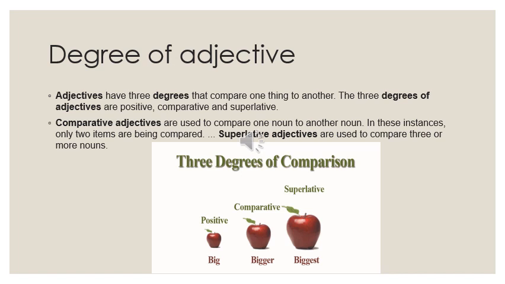But in comparative, which is the second degree of adjective, we compare one noun to another. हम दो लोगों के दरमियान या दो nouns के दरमियान comparison करते हैं, उनका मुकाबला किया जाता है. Just like in the example of the apples, in positive you are only saying it is a big apple, but when you are comparing it with the small apple, you can say it is bigger than the previous apple. Bigger than, आप उसका मुकाबला कर रहे हैं कि ये दूसरे एप्पल से बड़ा है. तो वो जो आप comparison करते हैं to describe a noun, that is called the comparative degree of adjective.